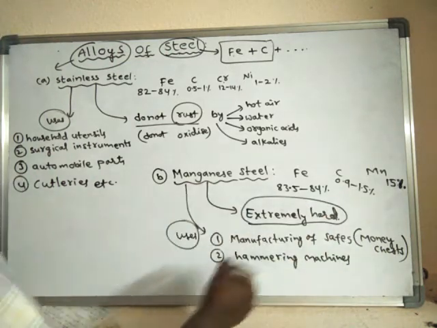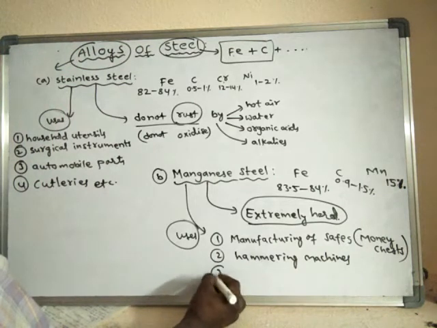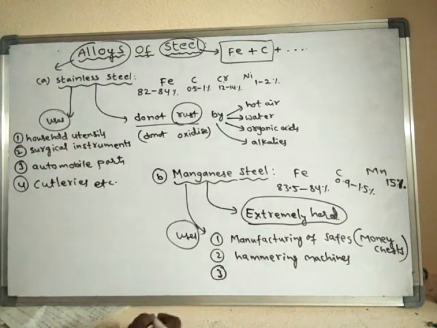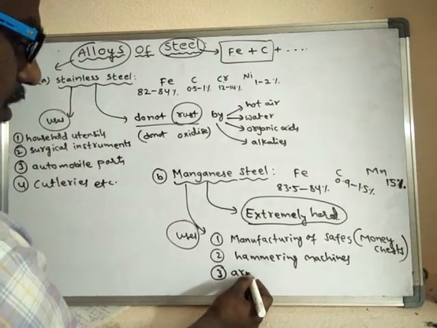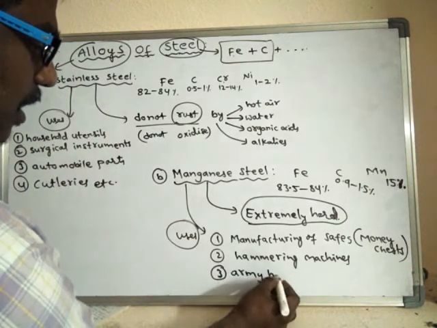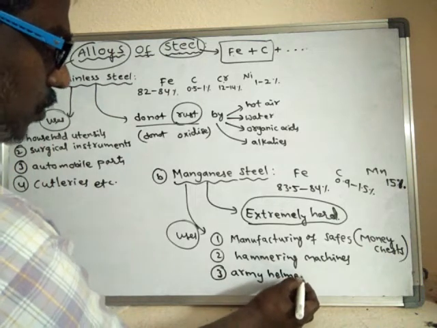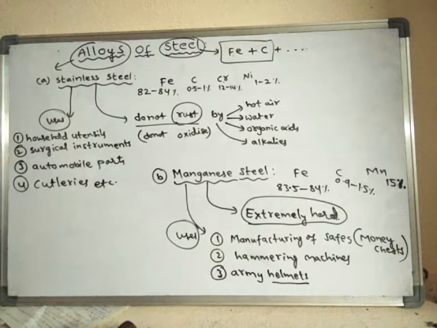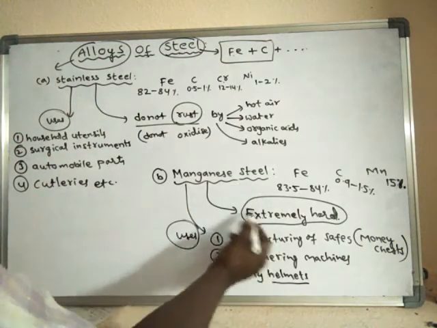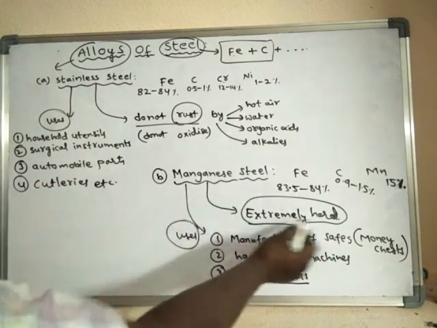So it is used in the manufacturing of hammering machines, and also army helmets, the helmets used by army people. They are very strong and very hard because manganese steel is an extremely hard material.